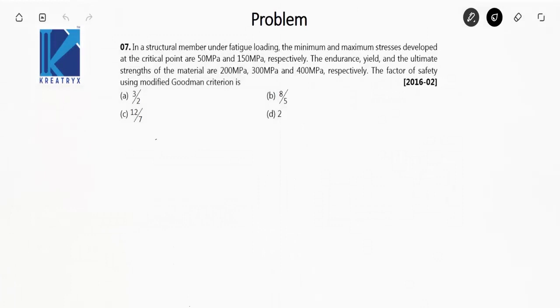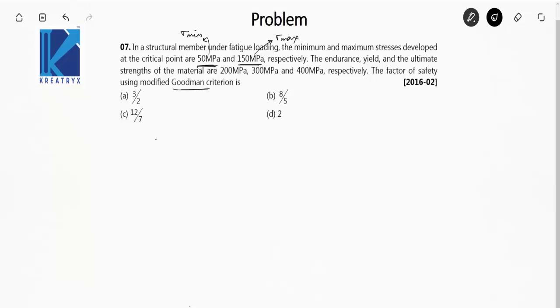In a structural member under fatigue loading, the minimum and maximum stresses developed at the critical point are 50 megapascal and 150 megapascal. This is sigma maximum, this is sigma minimum. The endurance, yield and the ultimate strengths of the material are given to you. The factor of safety using modified Goodman's criteria.